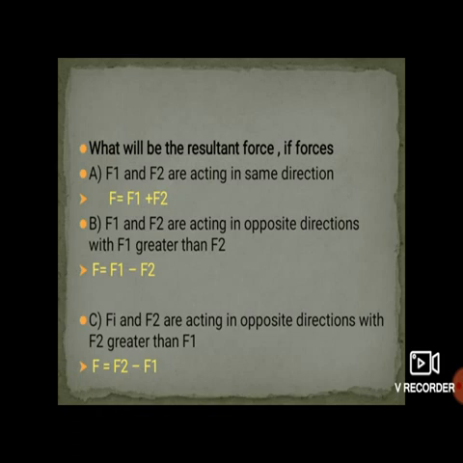As there is the opposite direction, they will subtract, but what is subtracted from what? That is F2 minus F1. So capital F is equal to F2 minus F1. Why do we take F2 first and then F1, students? Because F2 is greater in this case than F1.